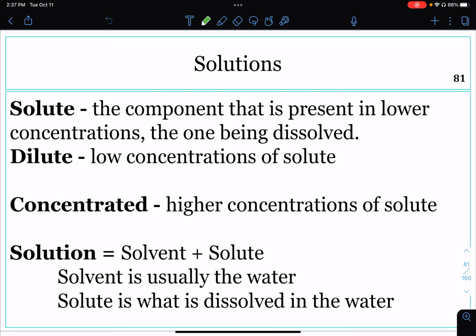These last definitions here for solution, solvent, and solute are very important. These three are the ones that you need to know the difference between and the definitions of each. So again, the solvent is usually the water, and it's the one doing the dissolving. The solute is what is dissolved in the water and being dissolved. And the solution is both the solvent and the solute added up together.